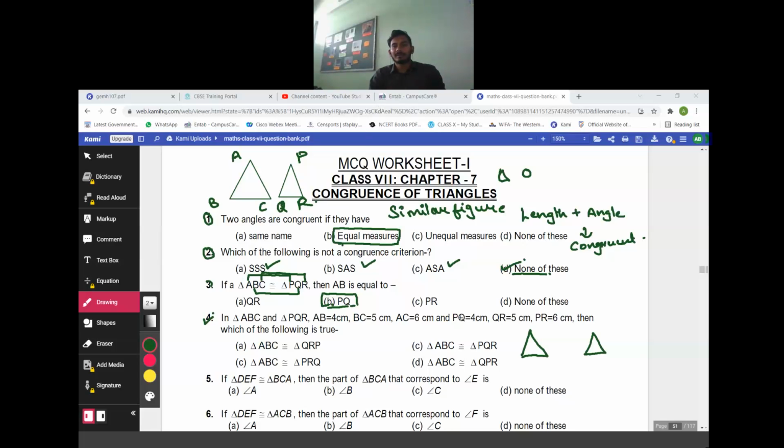So I'm drawing the figures and giving the names triangle ABC and triangle PQR. AB is 4 and PQ is also 4. BC is 5, QR is also 5, AC is 6 and PR is also 6. So they have asked which of the following is true. C. Triangle ABC is congruent to triangle PQR.